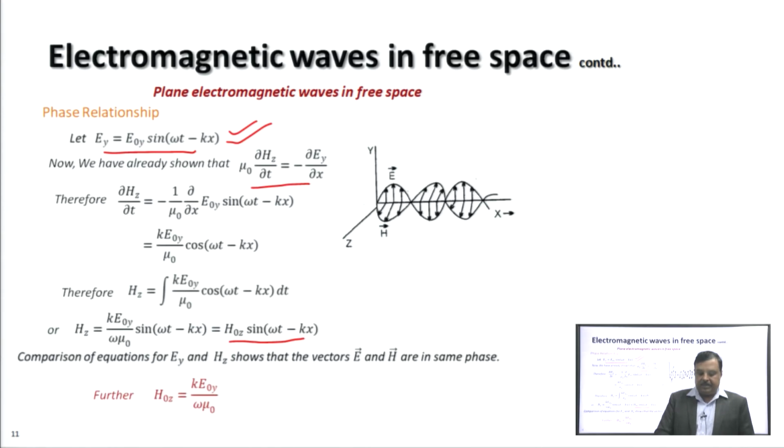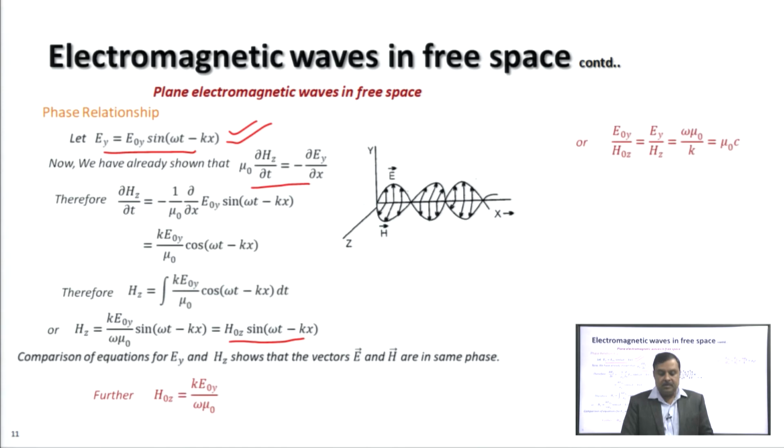The amplitude of the magnetic field H 0 z is k E 0 y by omega mu 0. From this equation we can get E 0 y by H 0 z equal to omega mu 0 by k, and this E 0 y by H 0 z is also the same as E y by H z, because E y and H z both have the same phase.